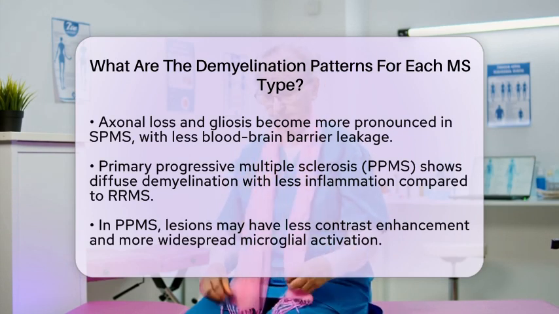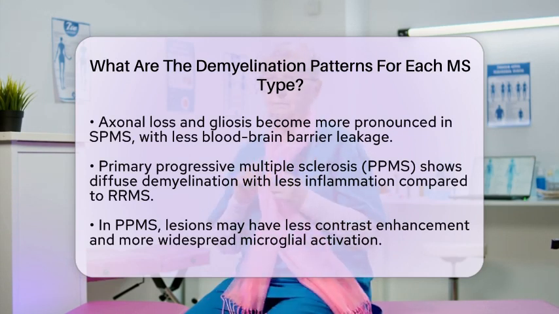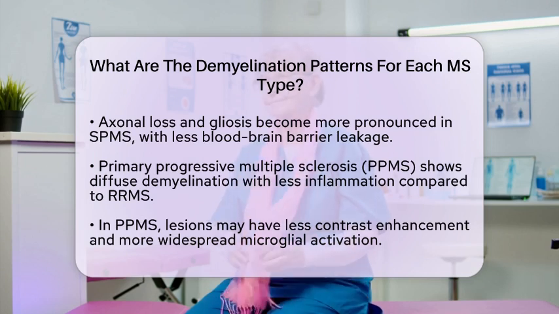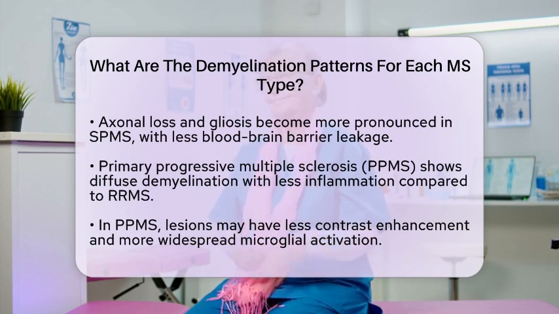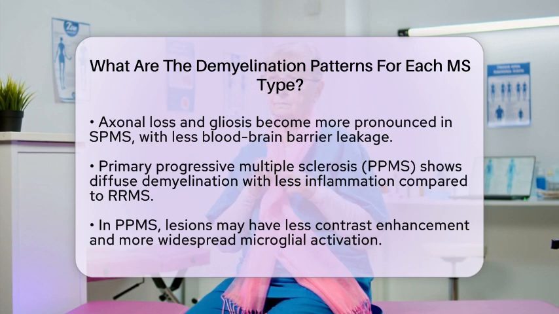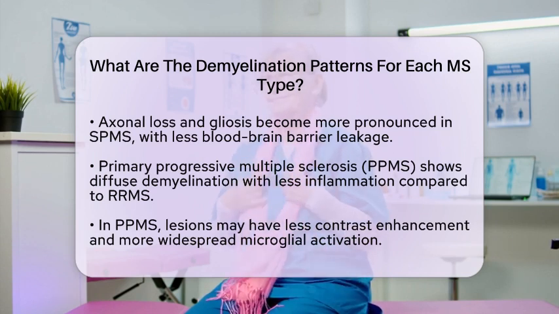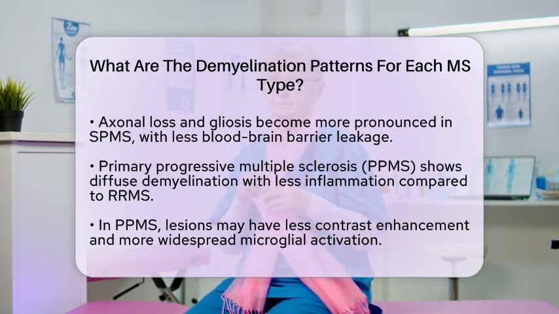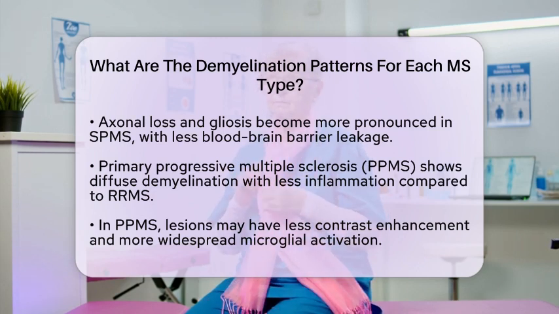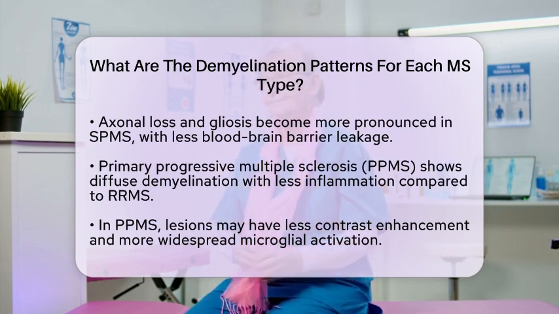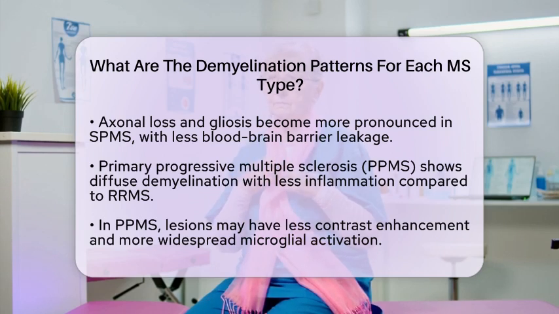Additionally, we can look at histopathological patterns of demyelination. Pattern I involves T cell and macrophage-mediated demyelination while preserving oligodendrocytes. Pattern II is similar but shows prominent antibody and complement deposition, indicating a humoral immune component. Pattern III involves distal oligodendrogliopathy, where oligodendrocytes undergo apoptosis, leading to a preferential loss of myelin-associated glycoprotein. These patterns can correlate with different clinical types of MS and may represent various underlying mechanisms.